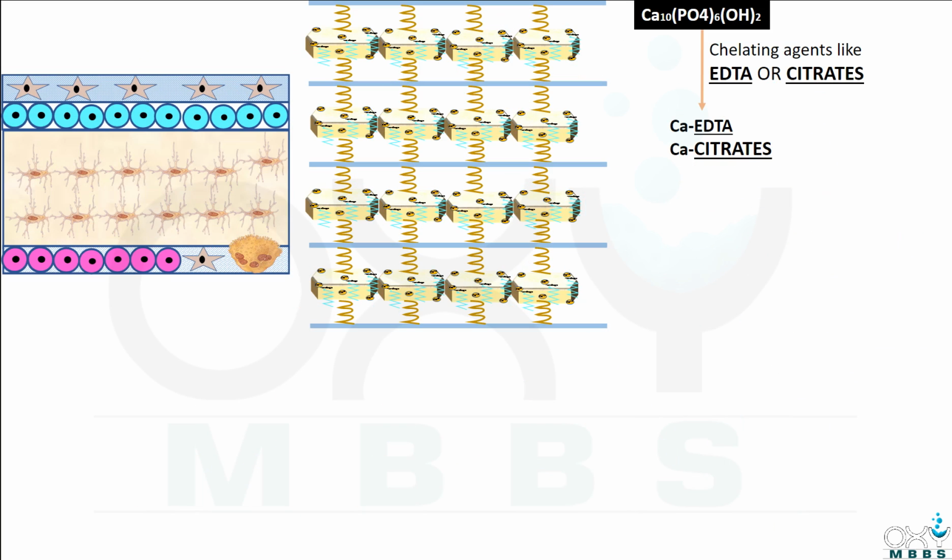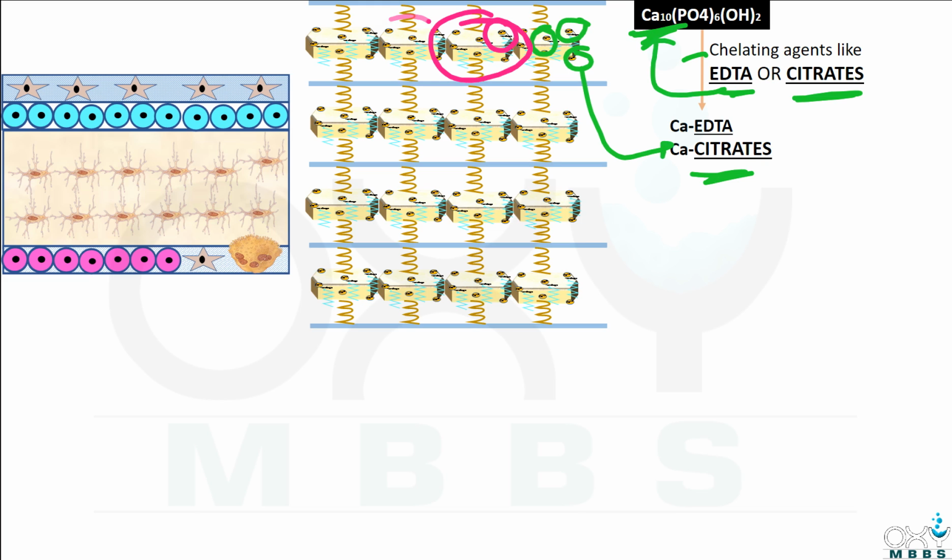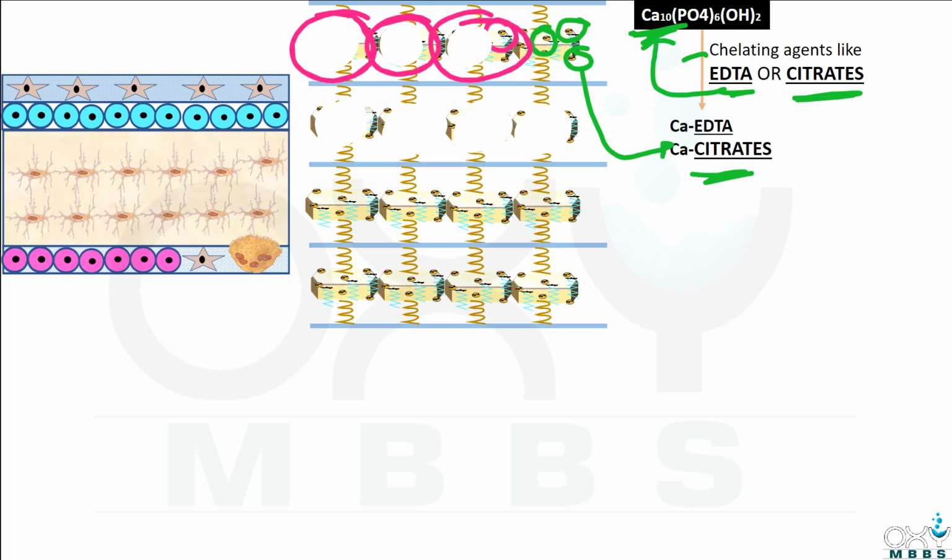Okay friends, some chelating agents like EDTA or citrates form complexes with the calcium ion. That is why calcium from the hydroxyapatite will go with the EDTA or citrates. That is why calcium will no more be present in the hydroxyapatite salt, and hydroxyapatite starts to degrade from the bone.